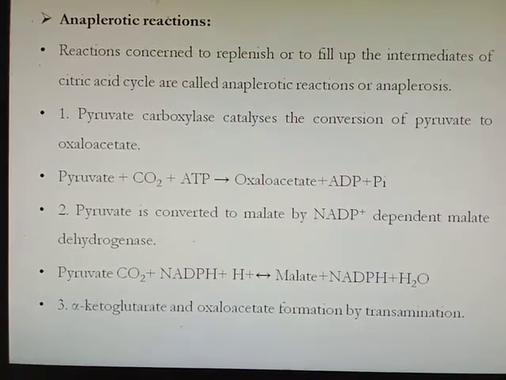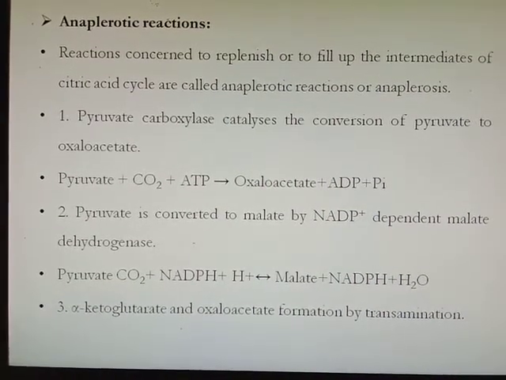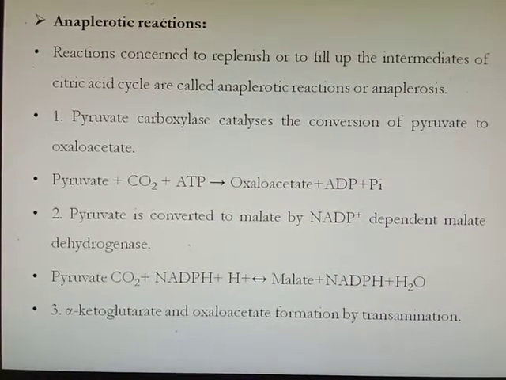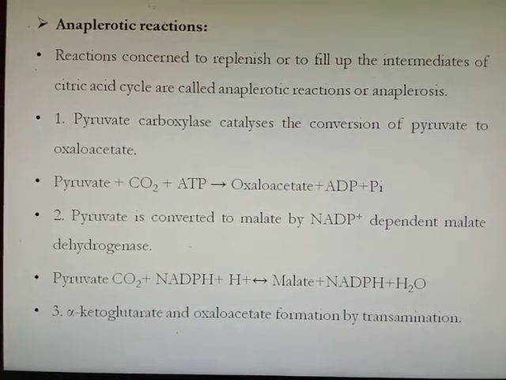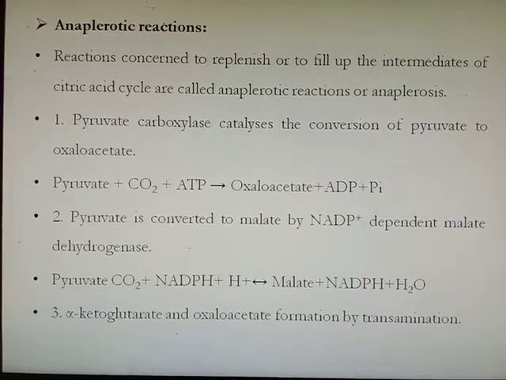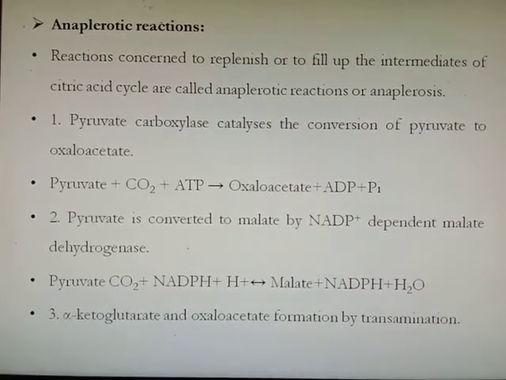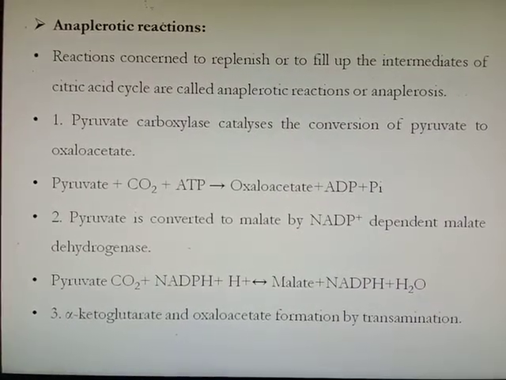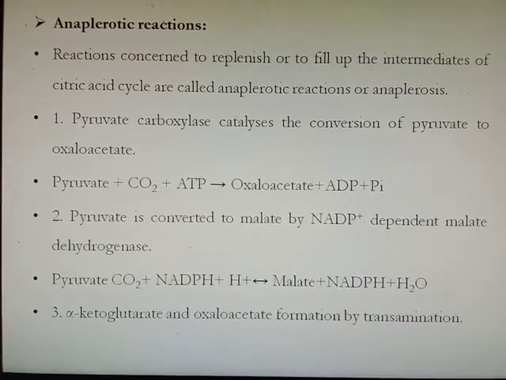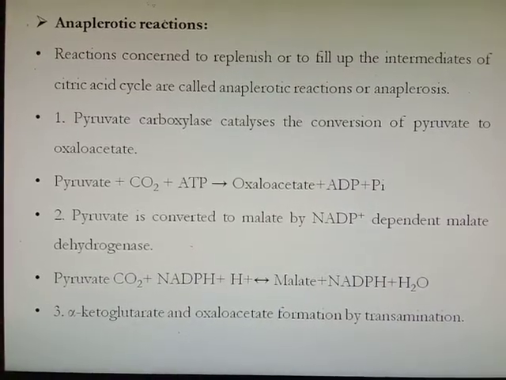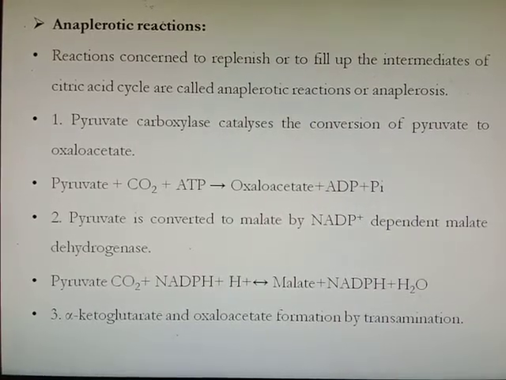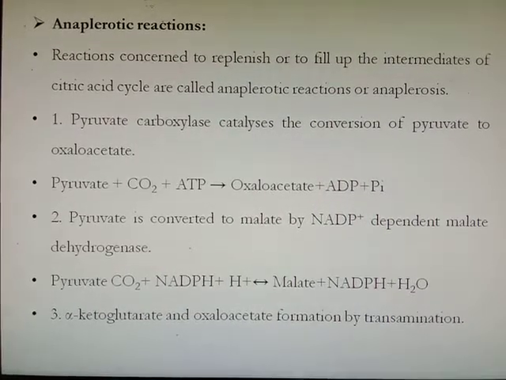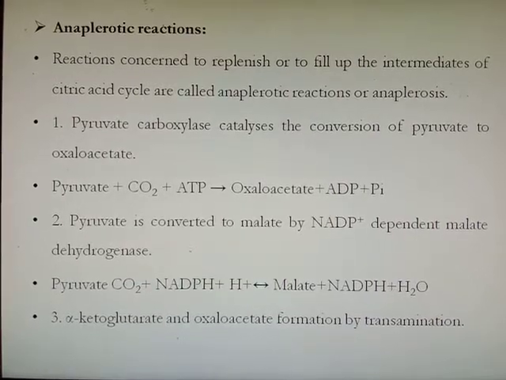If a reaction provides an intermediate which belongs to TCA cycle, that reaction is called anaplerotic reaction. First is pyruvate carboxylase. It converts the pyruvate to oxaloacetate. Pyruvate along with carbon dioxide with the help of ATP forms oxaloacetate, which is the intermediate of citric acid cycle. Means this reaction is providing the oxaloacetate to the TCA cycle. That's why it is called anaplerotic reaction.